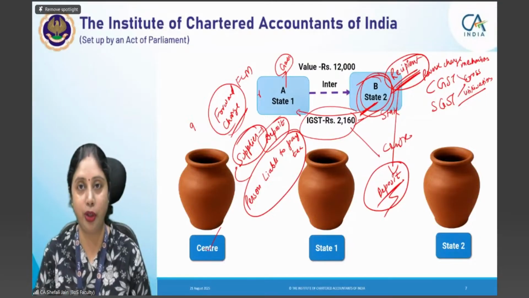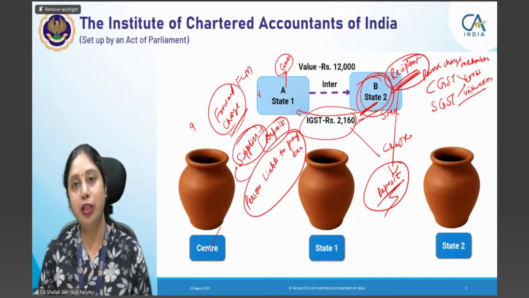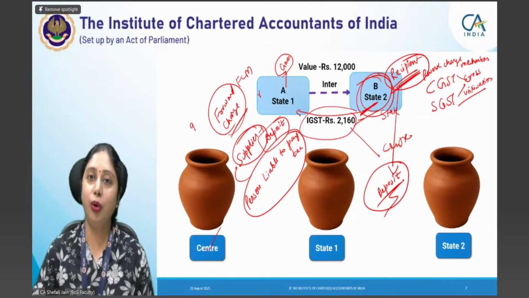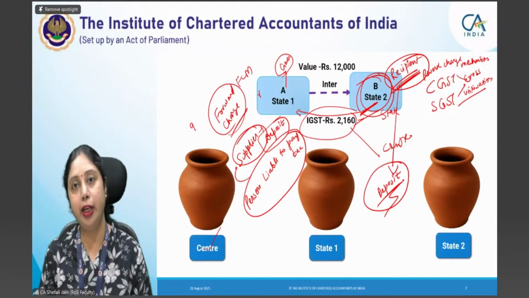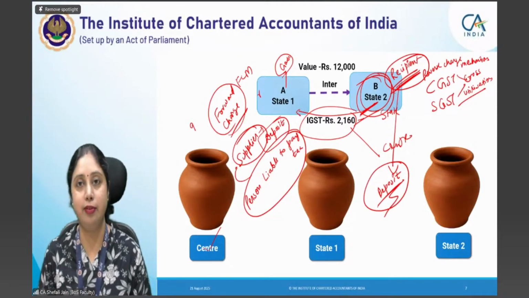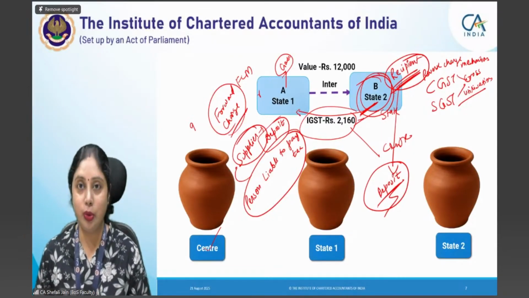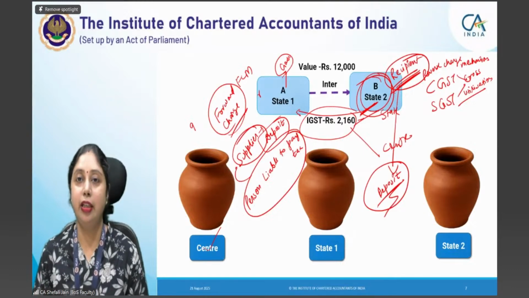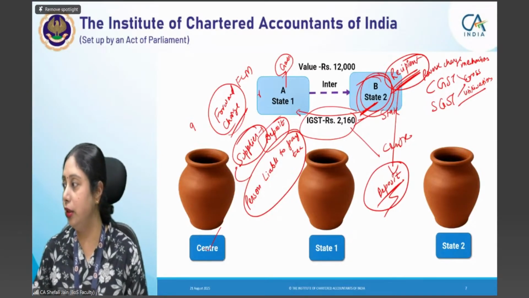They are very important, and you have to be very attentive in this class. We'll try to have a GST quiz for all the topics which we have discussed, or maybe specifically for place of supply, at the end of the next class. Come prepared. Whatever you are doing in today's class, revise it, and in the next class you have to be very attentive because my questions may be based on some provisions which sir would be discussing in the class.